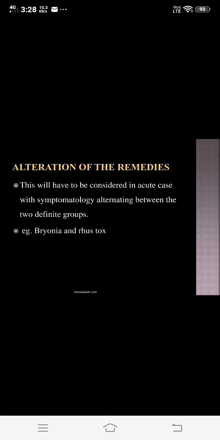So this is the alteration of remedies. That is, if Bryonia is not acting and symptoms get altered, in that case Rhus tox may act, or in some cases if Rhus tox is not acting, you can alter the remedy, that is Bryonia. So these are the alterations of the remedies.